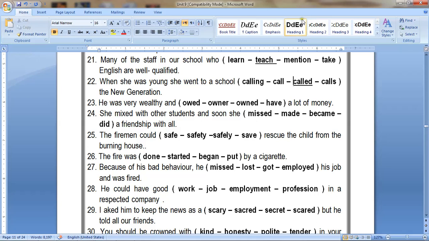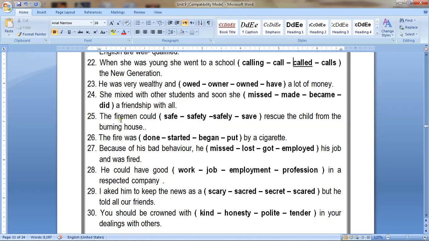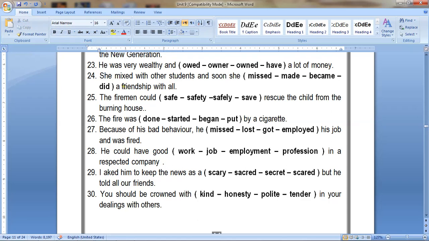Number 23: he was very wealthy and owned a lot of money. Owned here means he had a lot of money. Okay, number 24, the last one: she mixed with other students and soon she made a friendship with all. Make or made a friendship with someone.